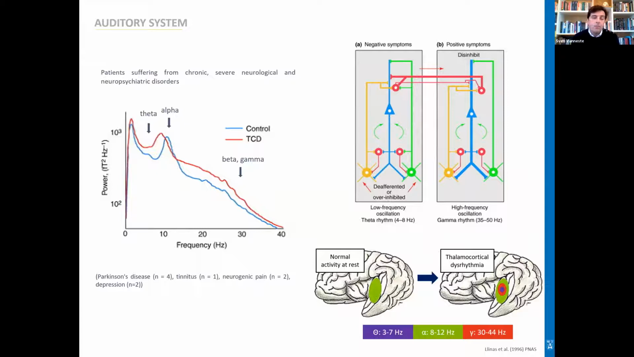And when he did a power spectrum analysis, as you can see on the figure on the left side, what he saw was that there actually was reduced alpha activity that would go together with increased theta activity that was associated with increased beta and gamma activity.